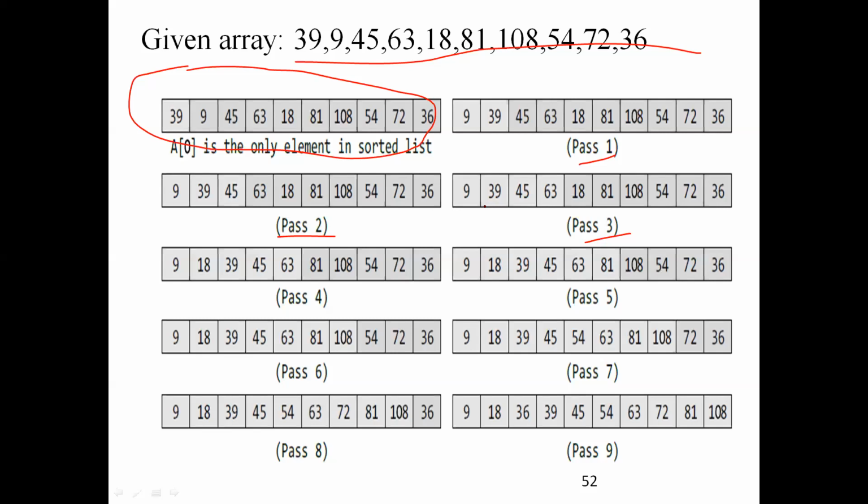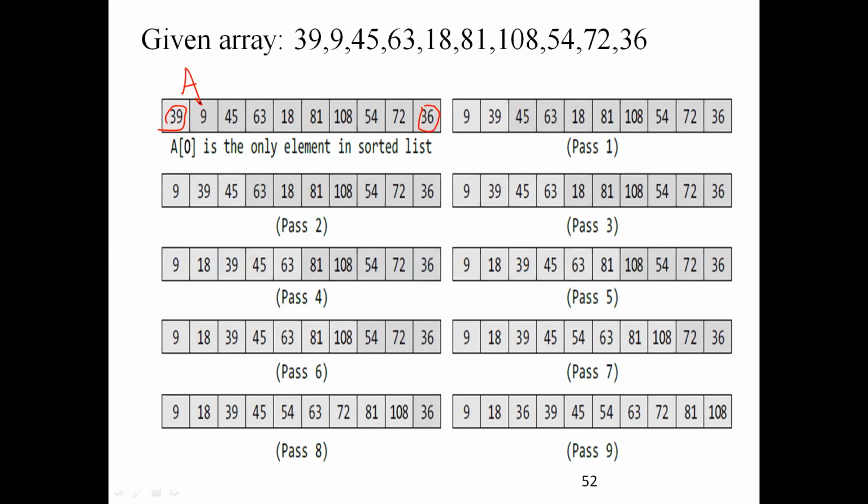So this is the given array. Let me take this array name as A here. So you know that this first element, 39, is A of 0, and the last is A of n minus 1. A of 0 to A of n minus 1, that you know.